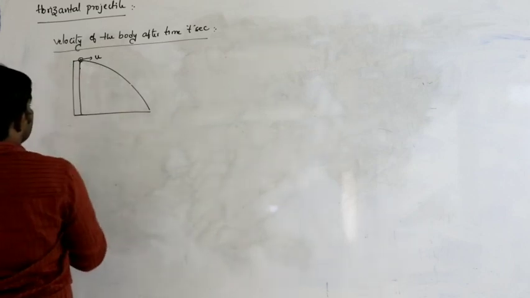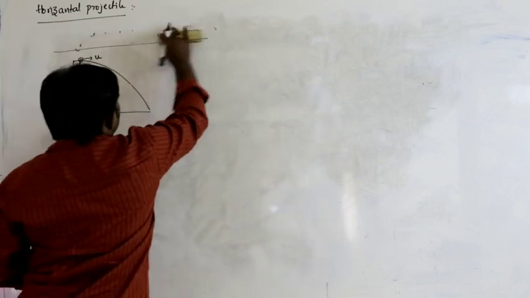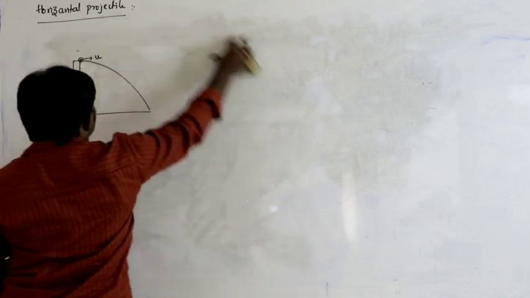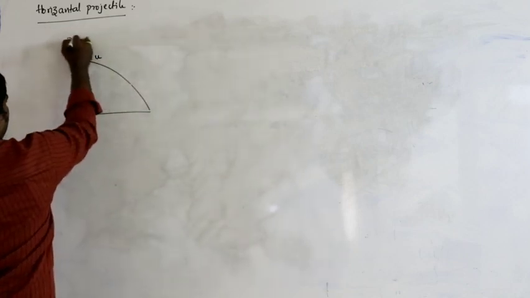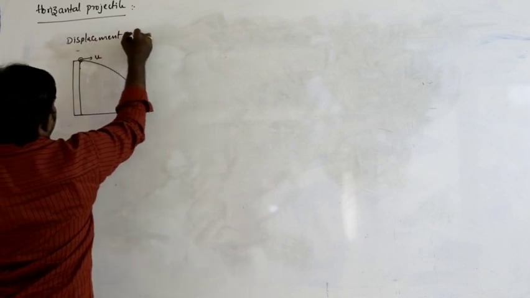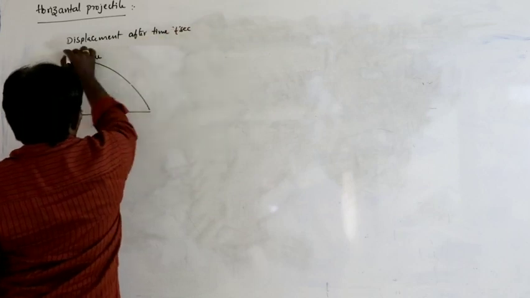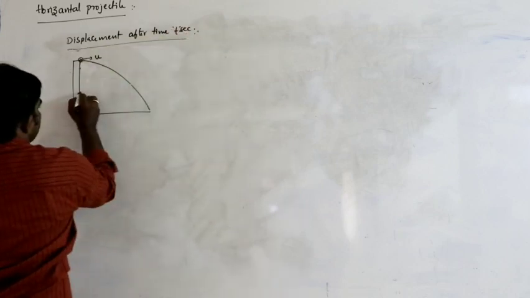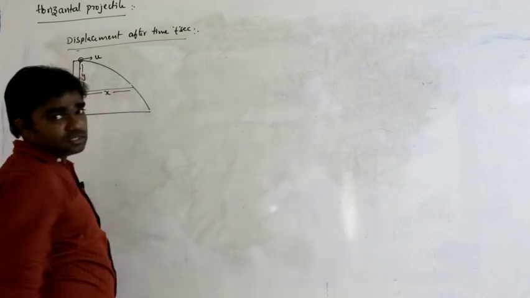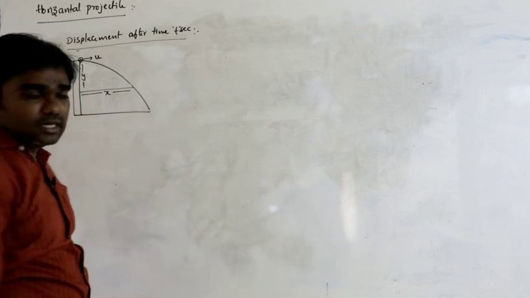After time t, velocity of the body after time t seconds, displacement vector. Here it is, displacement after time t seconds. Let us say after time t seconds, the vertical distance is y and the horizontal distance is x.